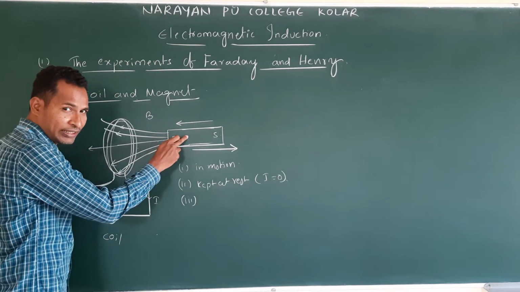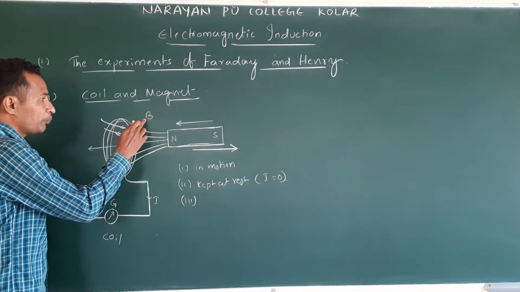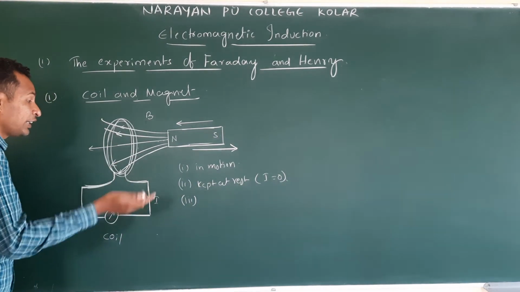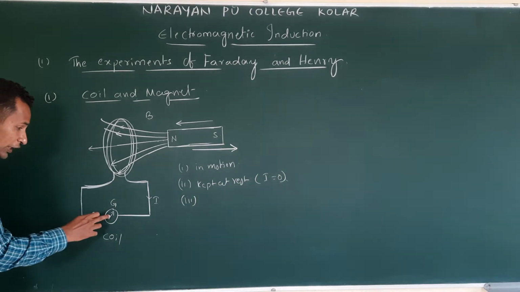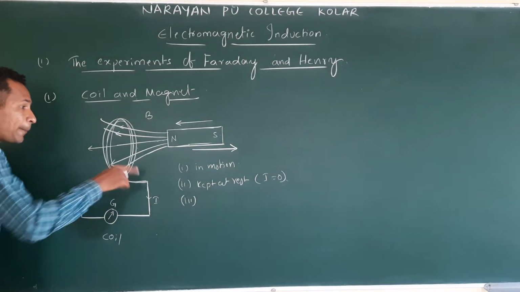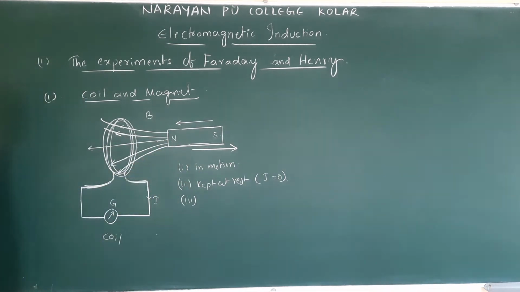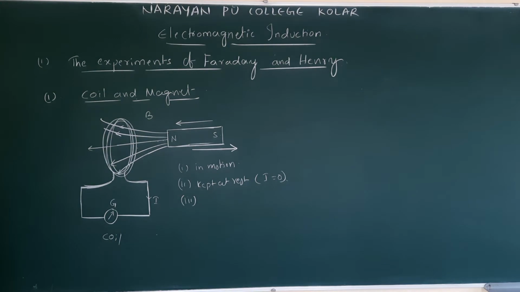next kept at rest. Then third case, moved away, field decreases, and they noticed there will be a deflection, but the deflection was opposite to the deflection observed in the first case. Understand?